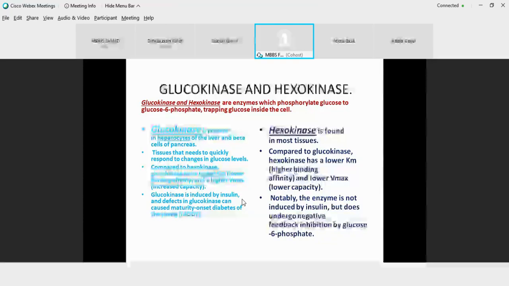So depending on the Km value, what is Km telling? Km is inversely proportional to the binding affinity of the substrate for the enzyme. So it is inverse proportionality that is shown. So we can say that glucokinase has a higher Km value, which means it is going to require more and more substrate, so the binding affinity would be lower.